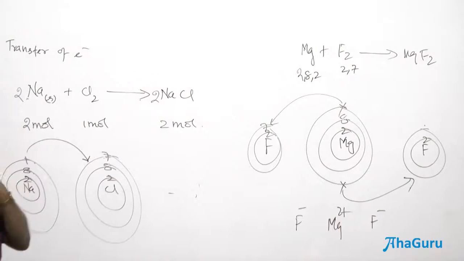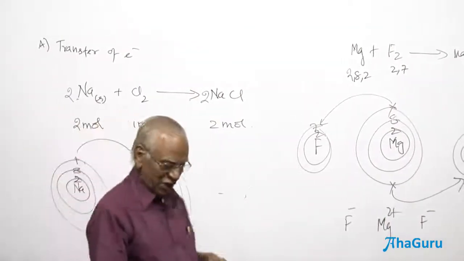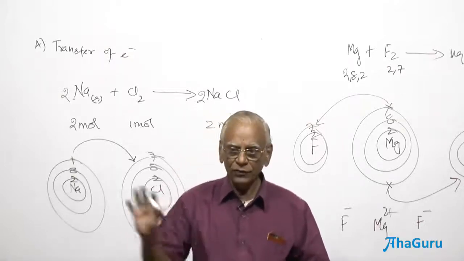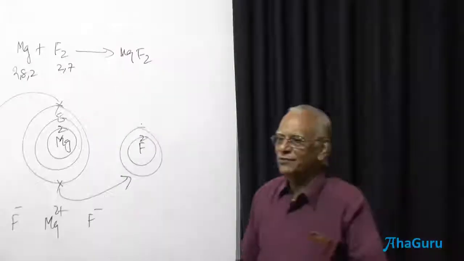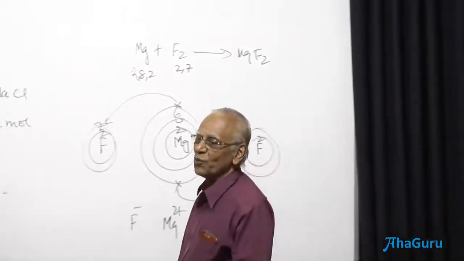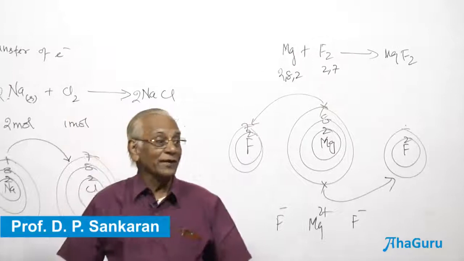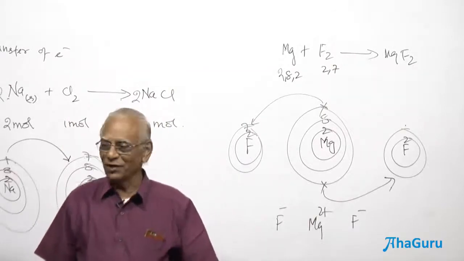1 mole of magnesium combines with dash moles of fluorine atoms. 1 mole of magnesium requires 2 moles of fluorine atoms, that is, 1 mole of fluorine molecule.